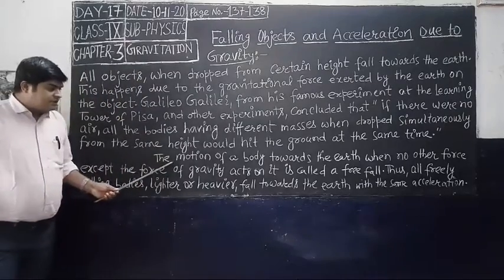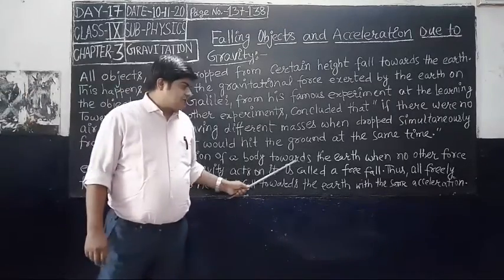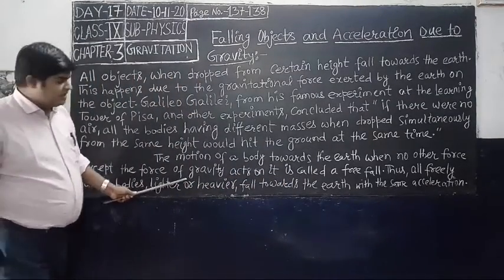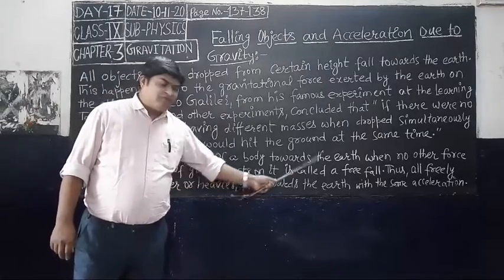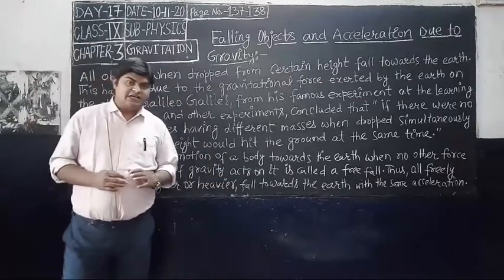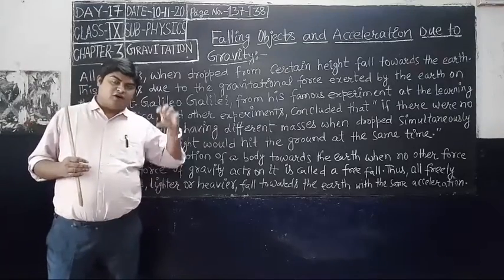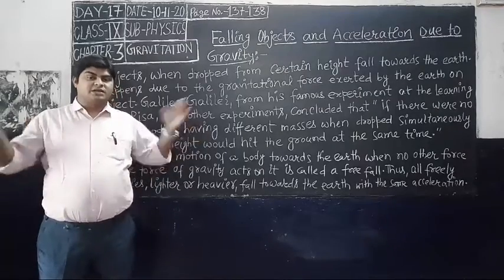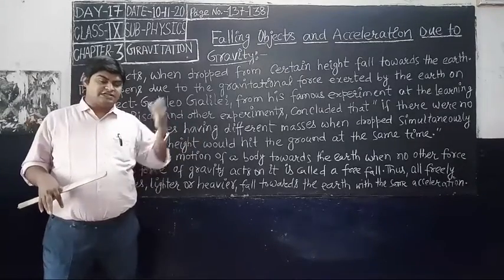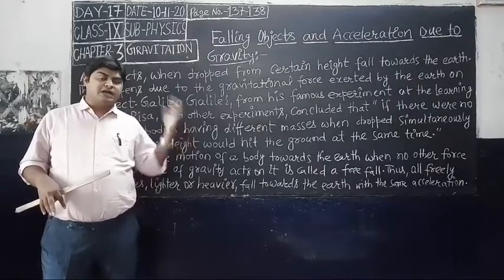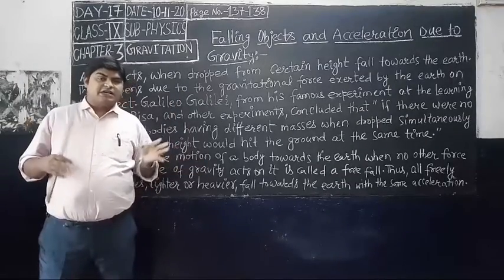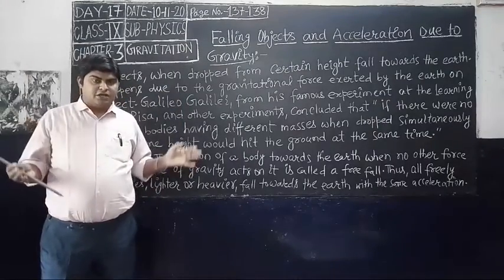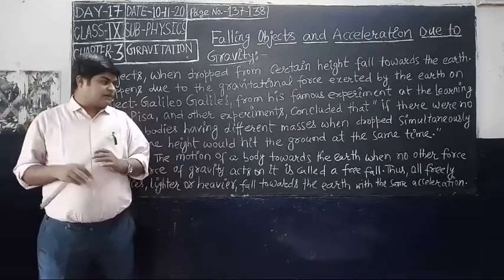The motion of a body toward the earth where no other force except the force of gravity acts on it is called free fall. That means when any object falls toward another object and there is no force exerted by a third object, then that object is freely falling. This condition is called free fall. There is no obstruction to the fall or to reduce the force of gravity.